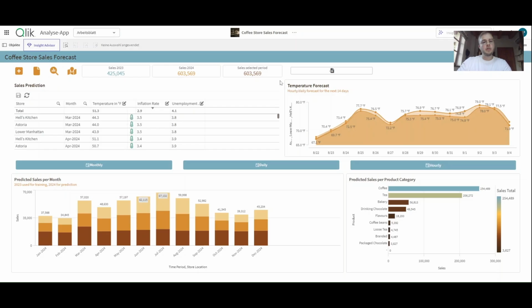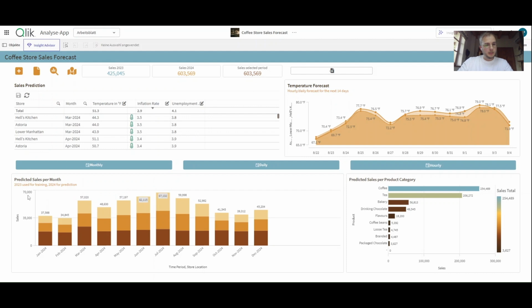Have you ever thought about what your coffee consumption might have to do with the current inflation rate? According to this Qlik app we built, it's actually quite a bit. As you can see here, we predicted the sales for 3 coffee shops in New York City using Qlik's AutoML